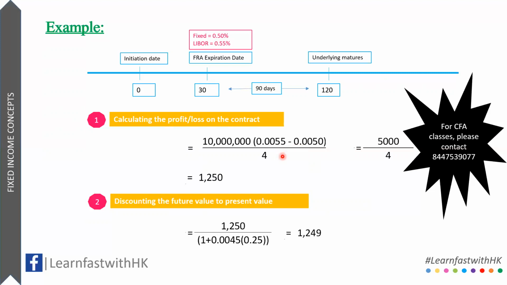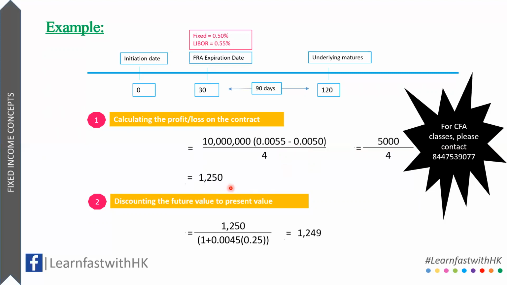Now you must be wondering why we have divided the entire thing by 4. Well, that's because the floating rates and the fixed rates that we have been talking about are the annual rates, and we are making this calculation based on 90 days rather than 1 year. So it's necessary to divide it by 4. After solving the entire equation, we reach a profit of 1250, which is the profit earned by the floating rate